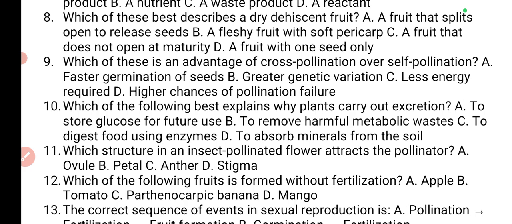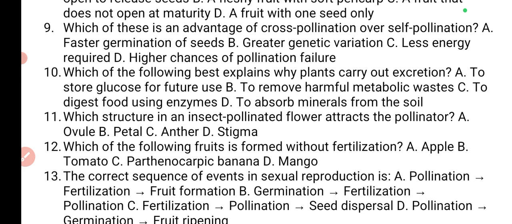The next one is, number 10, which of the following explains why plants carry out excretion. A, to store glucose for future use. No. B, to remove harmful metabolic waste. Okay, that makes sense.